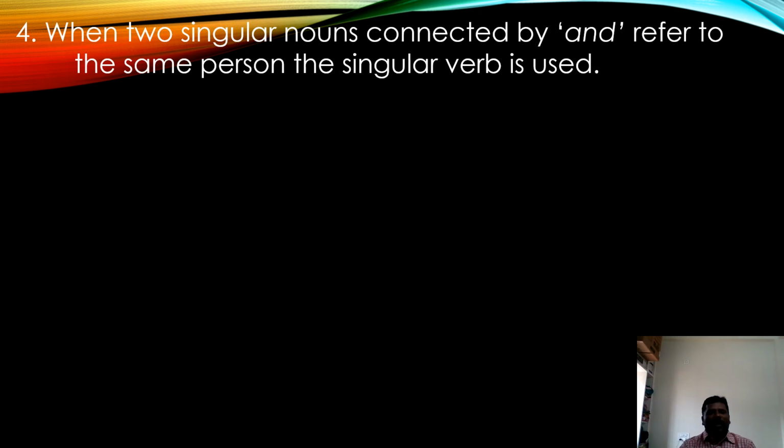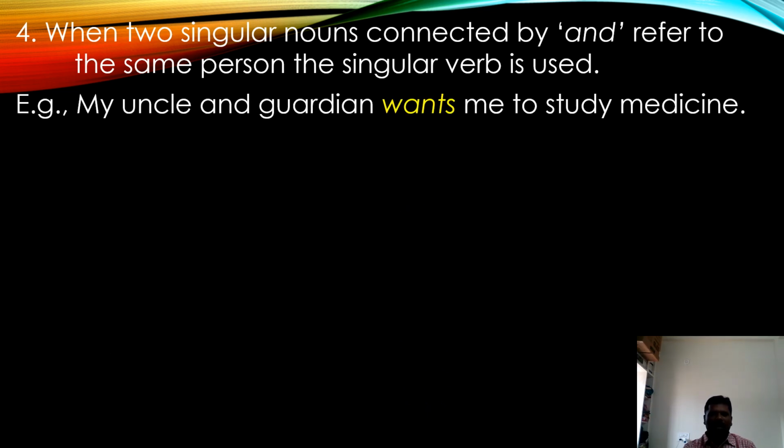The fourth one: when two singular nouns connected by and refer to the same person, the singular verb is used. When two singular nouns connected by and refer to one person, the verb is always in singular form. Please mind it. My uncle and guardian wants me to study medicine.